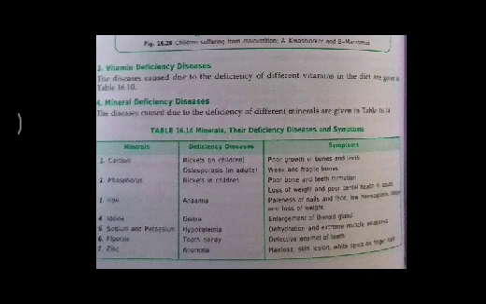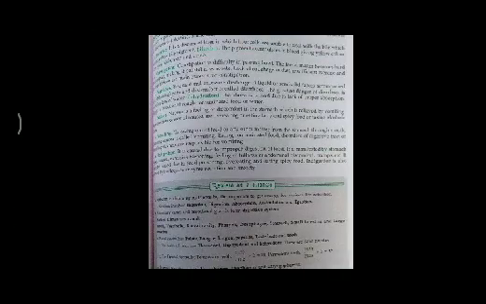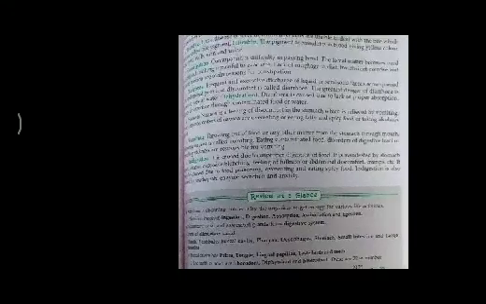Calcium and phosphorus are also very important. Sodium and potassium are related to hypokalemia, dehydration, and extreme muscle weakness. Fluorine, tooth decay. Zinc, anorexia, and iron causes anemia. Calcium and phosphorus deficiency causes rickets in children, a bone-related problem.